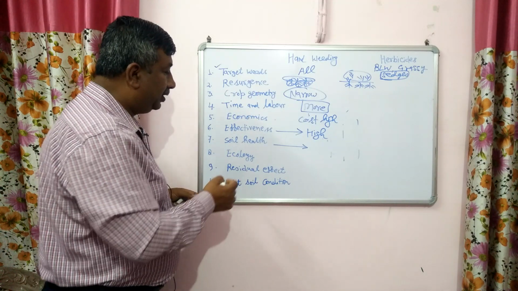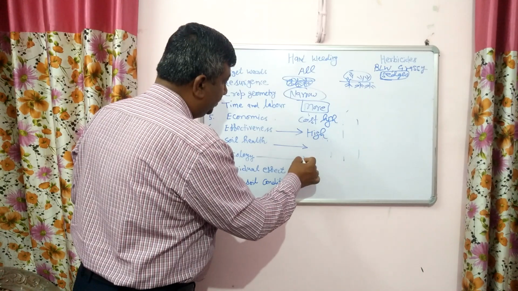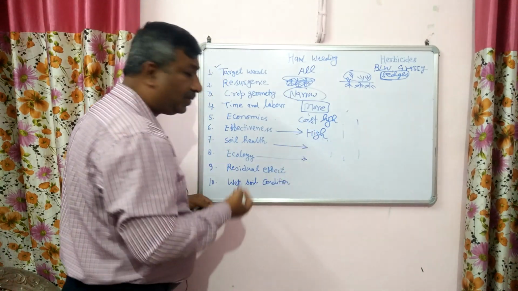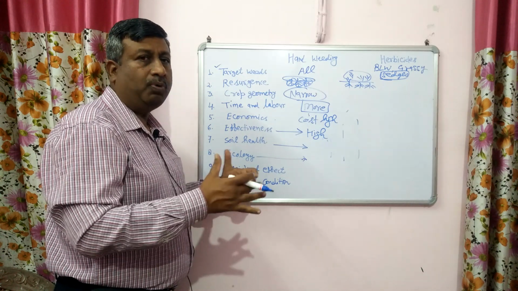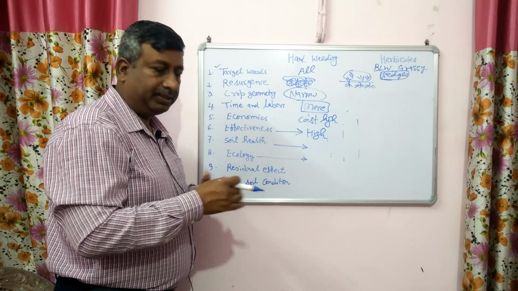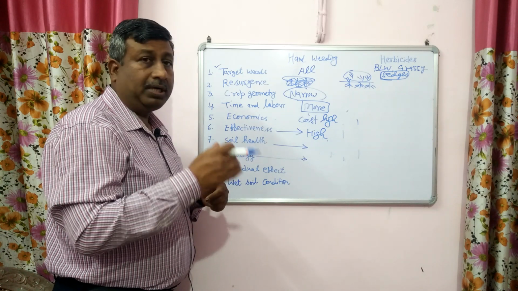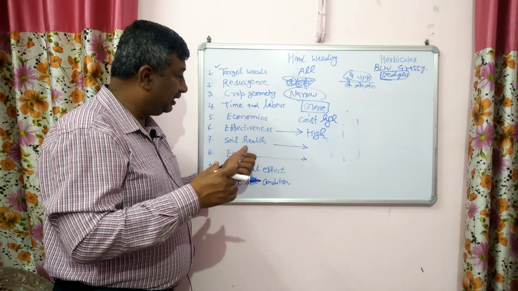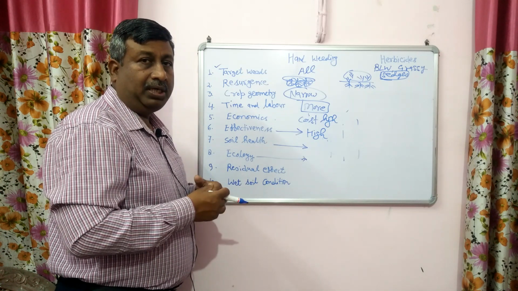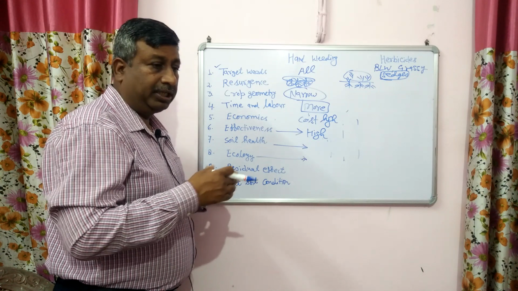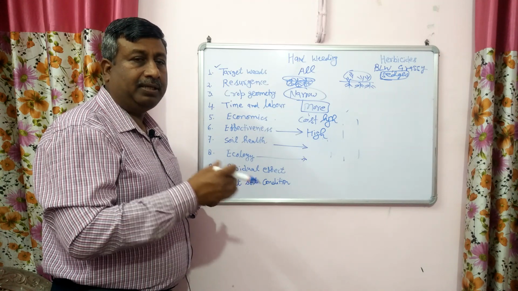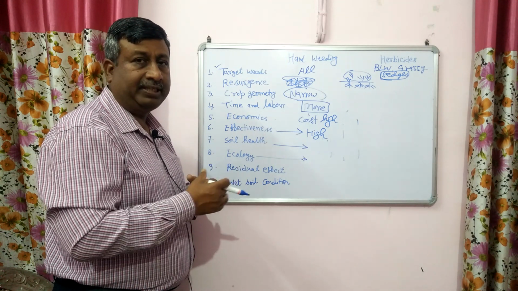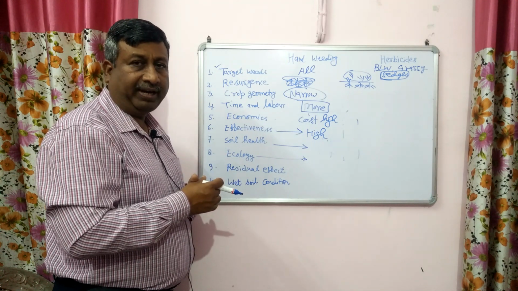Then ecology. Definitely ecology is not disturbed in hand weeding, because we remove only the weeds in the inter-row space. But herbicides, as we have discussed in case of soil health, are poison and they are lethal. So ecology is disturbed because the microbial population is affected, and other plant flora is affected.